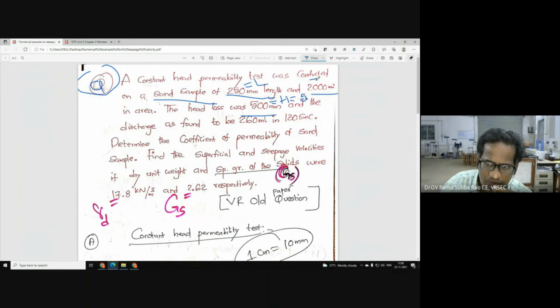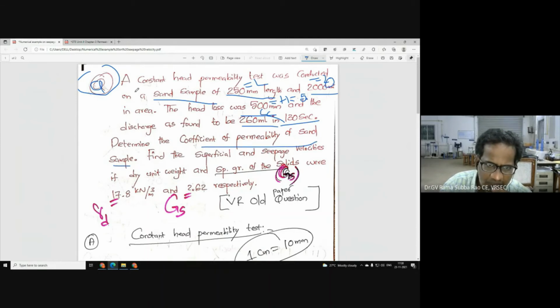The area is equal to 20 centimeter square. Anyhow, the discharge was found to be 260 ml in 130 seconds, so 260 cc in 130 seconds. Determine the coefficient of permeability of the sand sample.